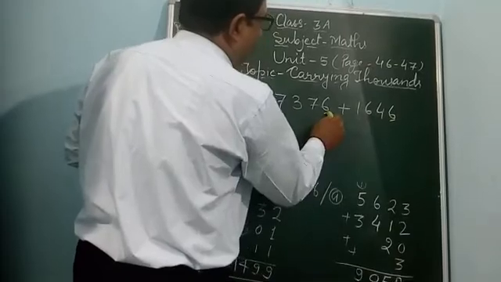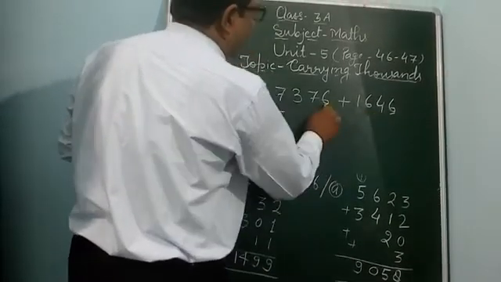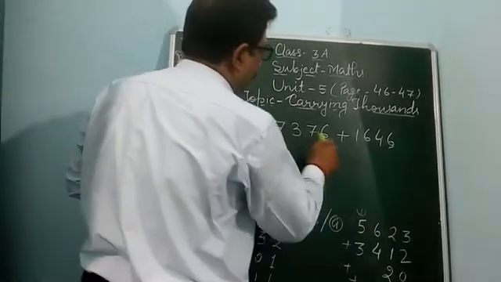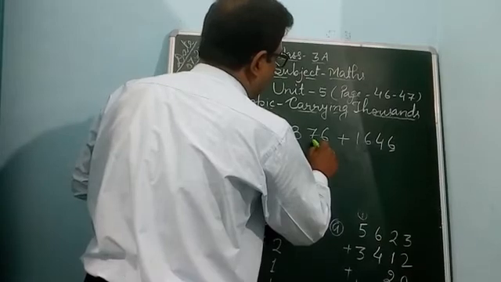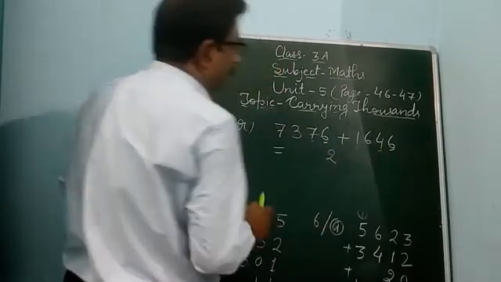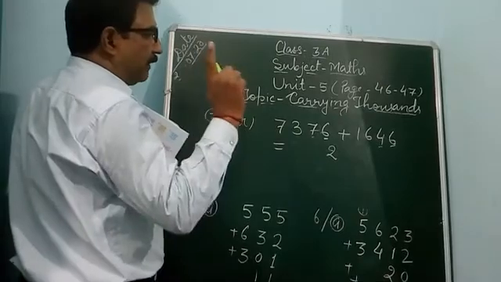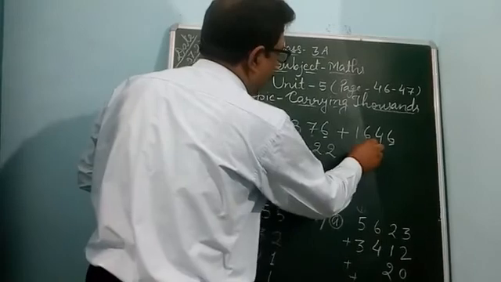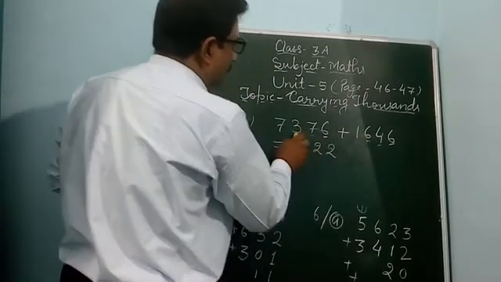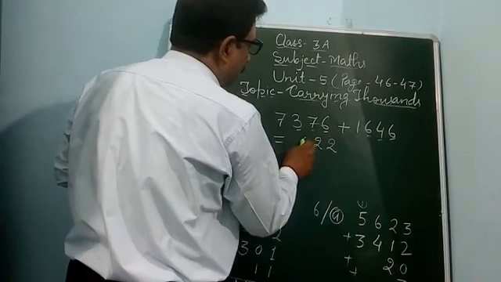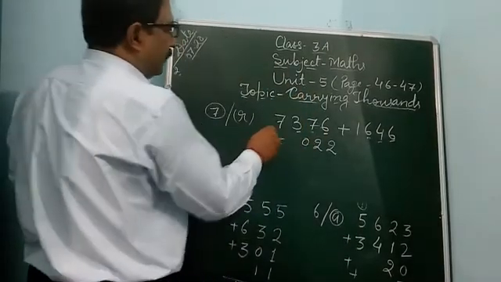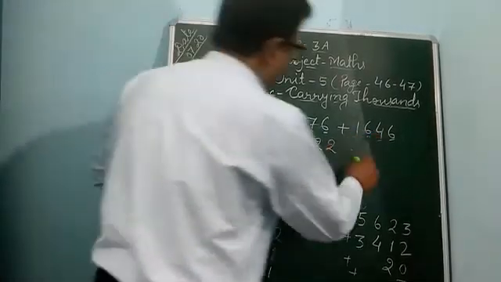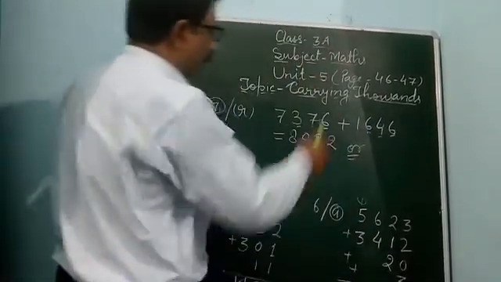Ones place, adding with ones place. 6 and 6, 12, 2, 1 carry. Next, tens place, 7 and 4, 11 and 1 carry, 12, 2, again 1 carry. Next, hundred place, 6, 3, 9 and 1, 10, 0, again 1 carry, 7 and 1, 8. 8022. In this way also you can do, or you can do vertically also.